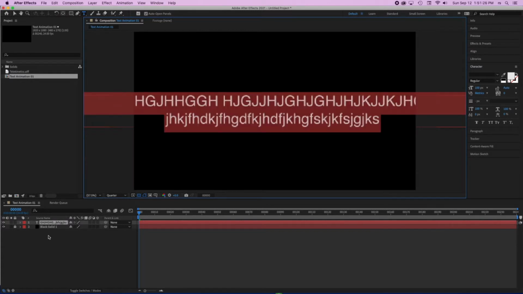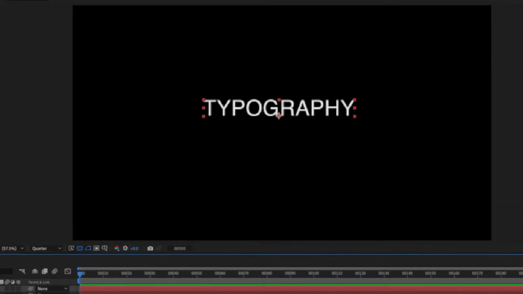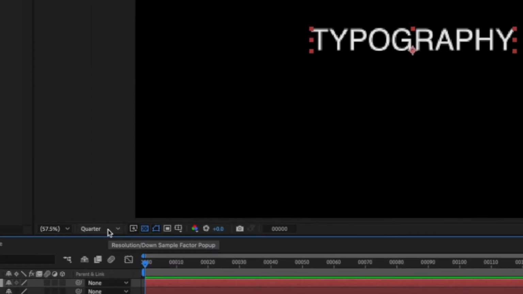So now that I have created this text, I'm going to type a word, maybe typography here, so we can actually take a look at how we can animate or move this text. Some of you may be wondering why my text looks a little pixelated there. The reason for that is because right here in my resolution down sample factor pop-up, I have it in quarter. So I can go ahead and select the full resolution, so my type is going to look as sharp as possible.